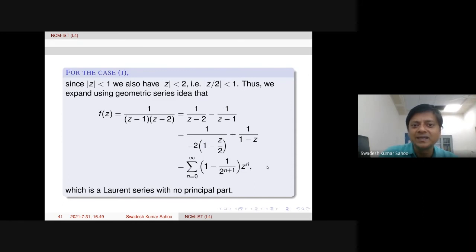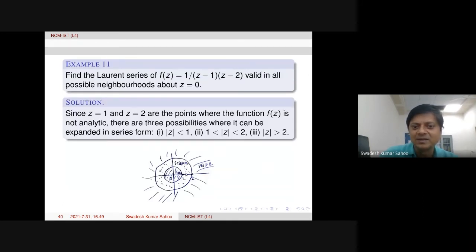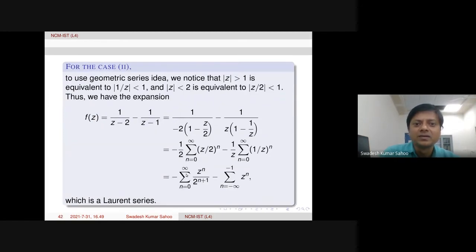Now we go to second case, that means within this annulus, how to compute. Okay. So we have mod z bigger than 1 in the second case, and mod z less than 2, right? So when mod z is bigger than 1, 1 over mod z is less than 1. Okay. And we have mod z less than 2 means modulus of z by 2 less than 1. So always we make it less than 1 so that we can apply geometric series. That is the idea. So f of z has this type after partial fraction. Then here we need z by 2. Therefore, we make it z by 2. Accordingly, we take the constant common.